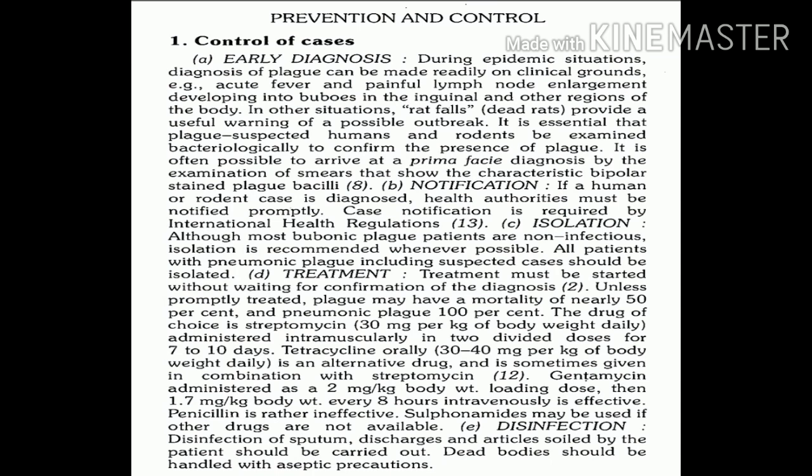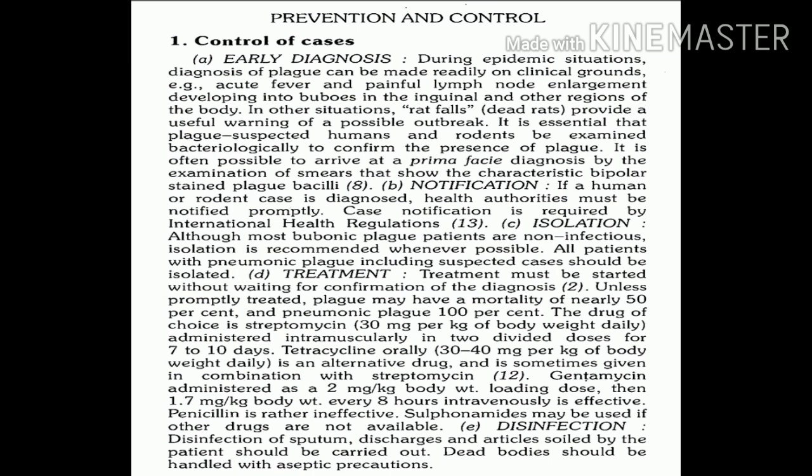Now what are the drugs that can be used for treatment? These drugs include streptomycin. Streptomycin is the drug of choice for treatment of plague. Streptomycin is always given in injectable form, so twice daily injections should be given for 7 to 10 days. Then another alternative drug that can be given is tetracycline. Tetracycline is given orally, or sometimes a combination of tetracycline and streptomycin can also be given.